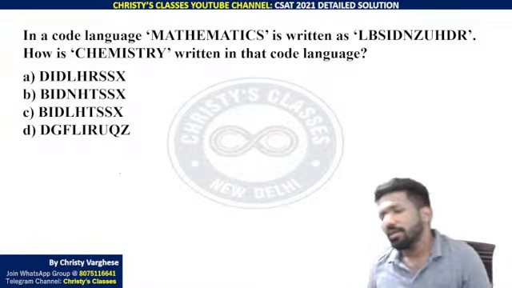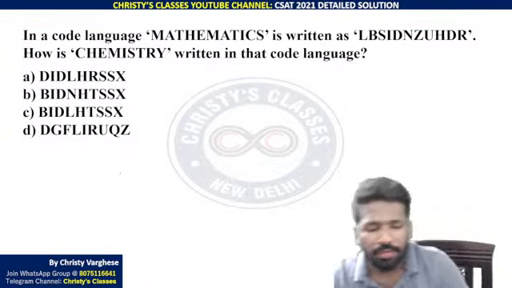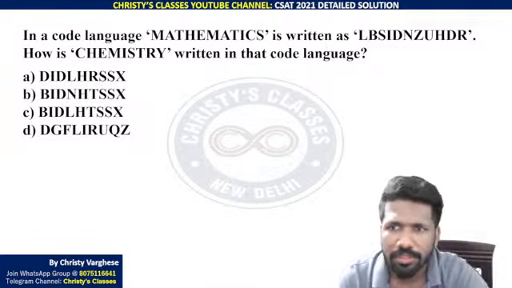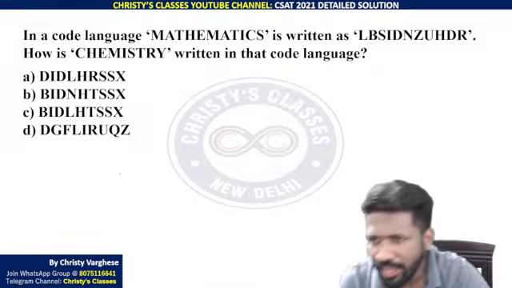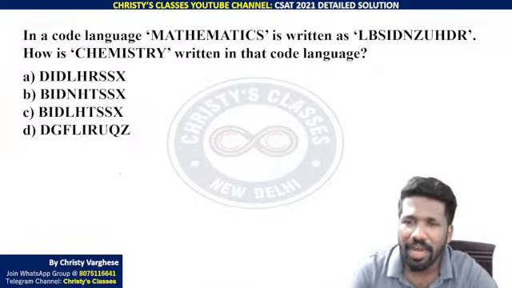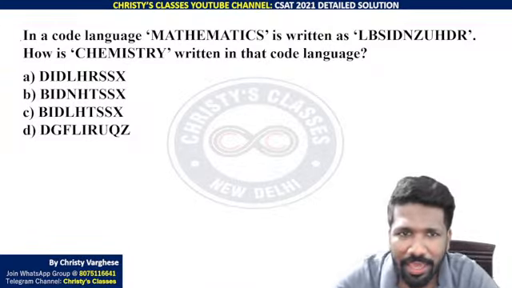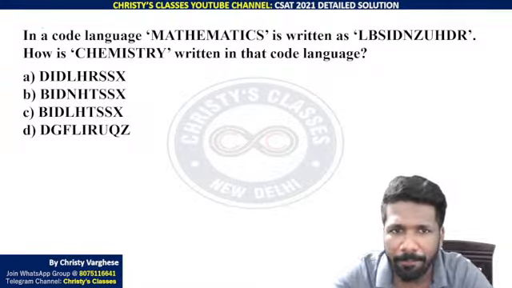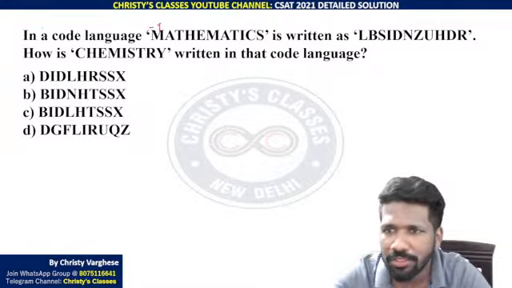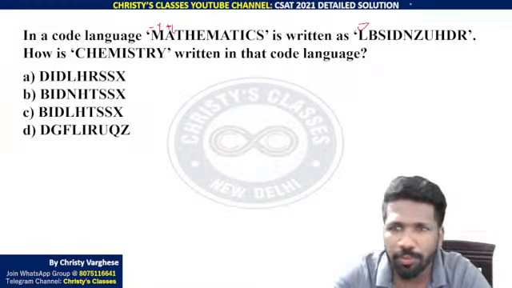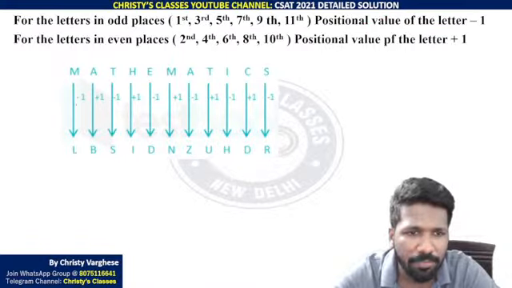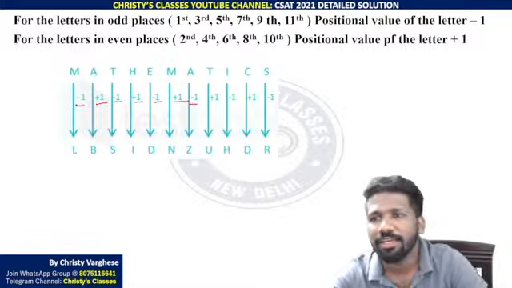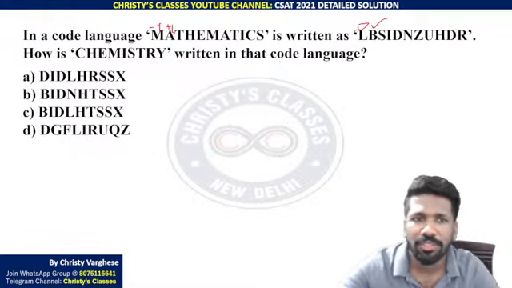And this was the coding decoding problem, which was an easy one in this question paper. In the code language, mathematics is written as LBSIDNZUHDR. When you look at this, M becomes L, so M minus 1 is L. But A plus 1 is B. If you continue doing it, it is first minus 1, then plus 1, then minus 1, then plus 1, alternately. So similarly, the question is asking for chemistry.